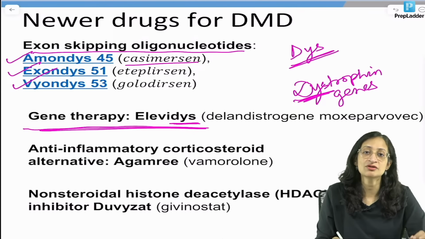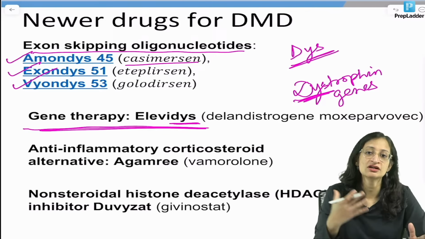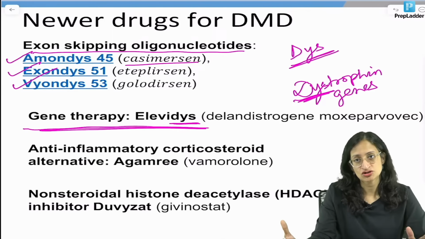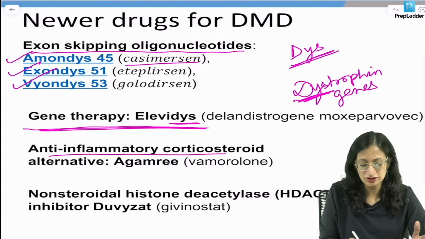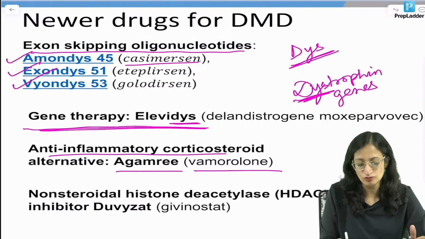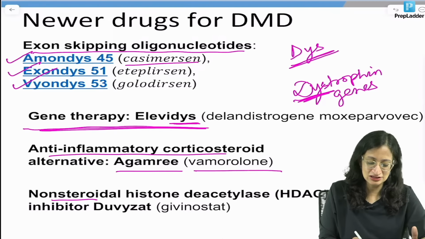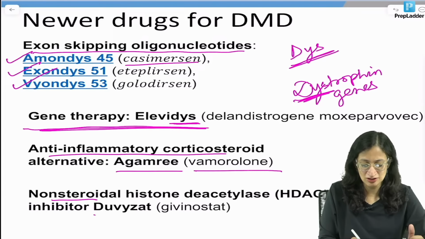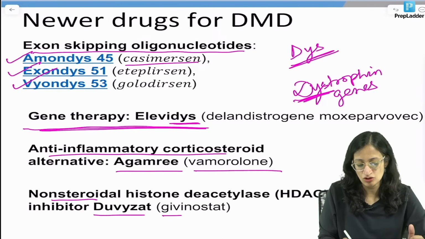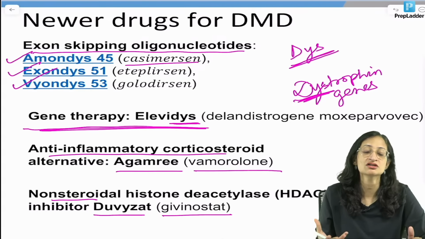There are some anti-inflammatory agents. So corticosteroids usually slow down the progression of disease. Another anti-inflammatory corticosteroid which is newly available for this is Agamree or Vamorolone, and a non-steroidal histone deacetylase or HDAC inhibitor, that is Duvyzat or Givinostat. So these are some newer drugs which have come on the DMD frontier, may be asked for you.